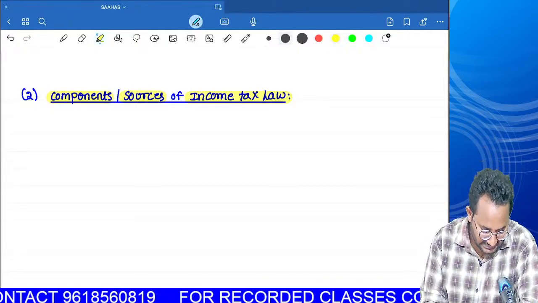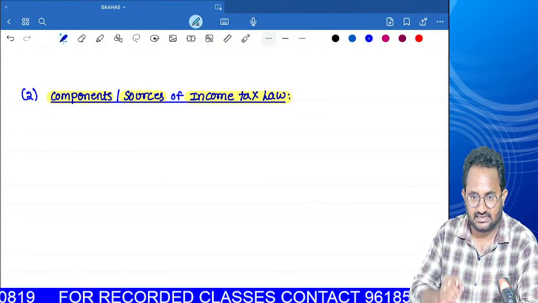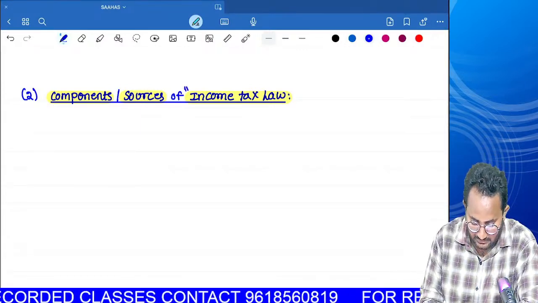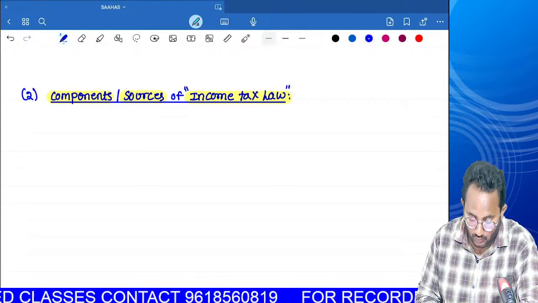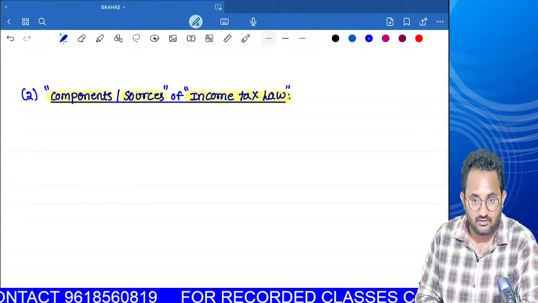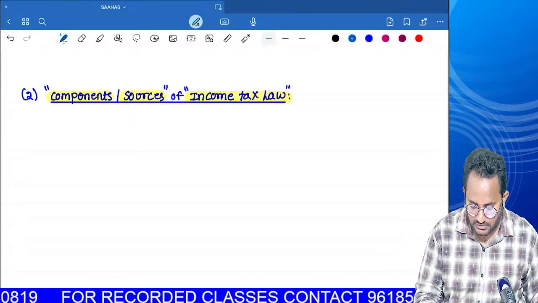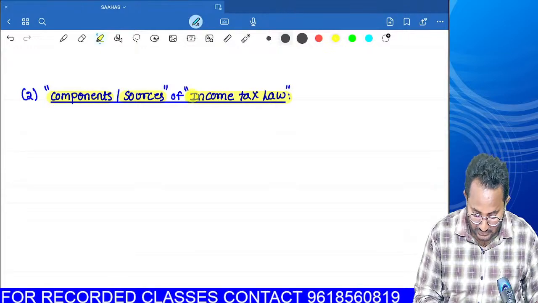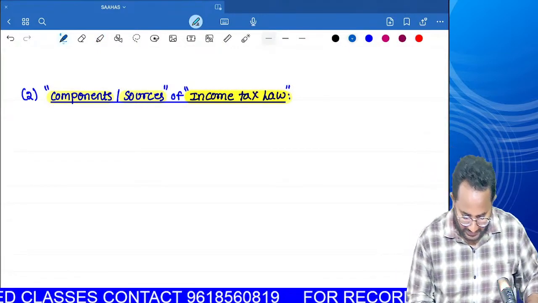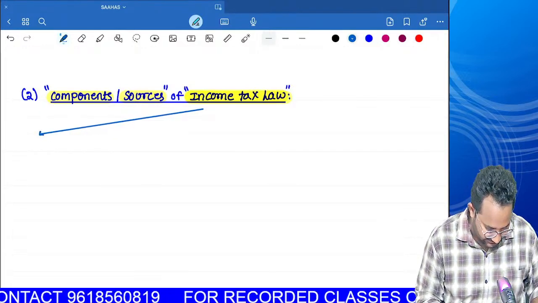So many persons are thinking that if you learn these sections of the Income Tax Act 1961, then we know all the things about the income tax law. That is not at all correct. We have to learn a few components, or learn from a few sources, regarding the income tax law. One act is not at all sufficient to know all the things about income tax law. That's why we have to follow the 5 components. So you may get this question as a short answer type question also. This is an old trend only, but we can expect it.